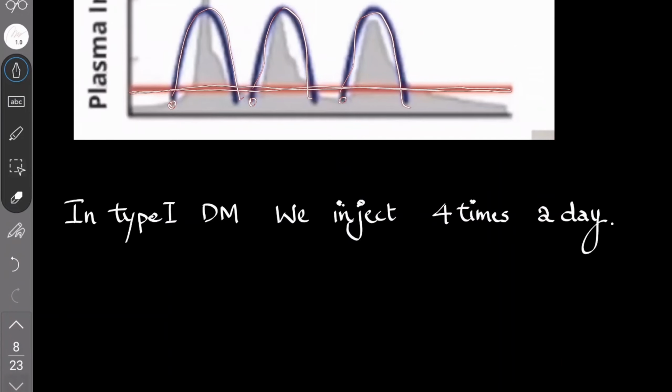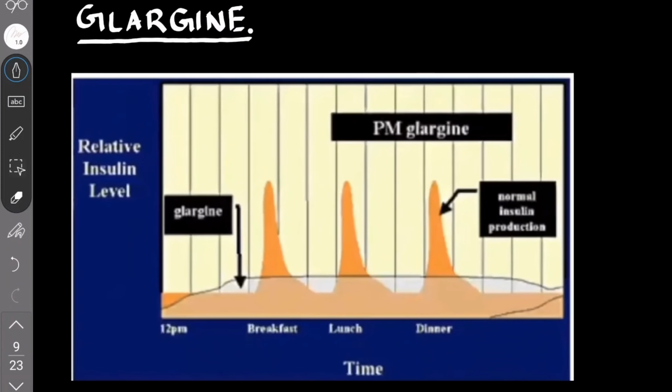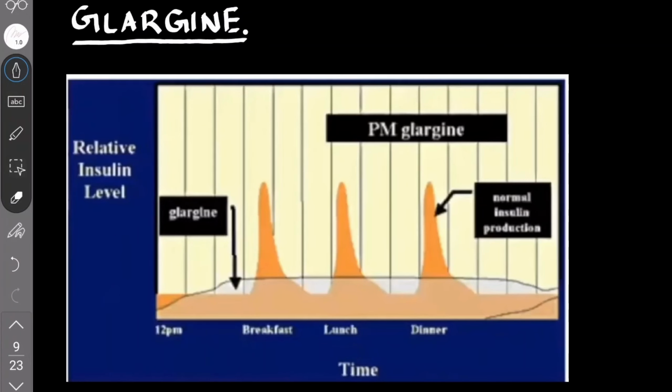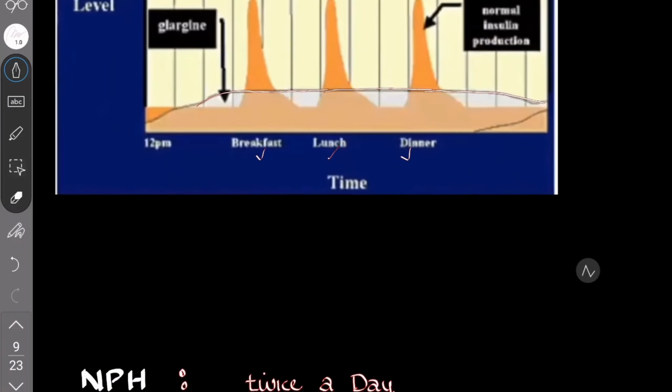That is better. The glargine is a long-acting insulin that acts for around 16 hours. The normal insulin production is like this. Our physiological insulin production has a surge during breakfast and lunch. This is normal insulin production. When you give glargine at night or in the morning, the action goes like this, and in the evening it wanes. This is the long-acting glargine insulin.